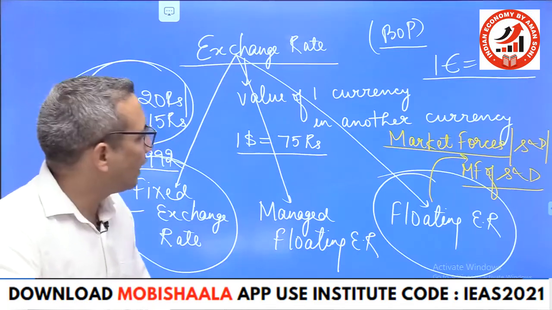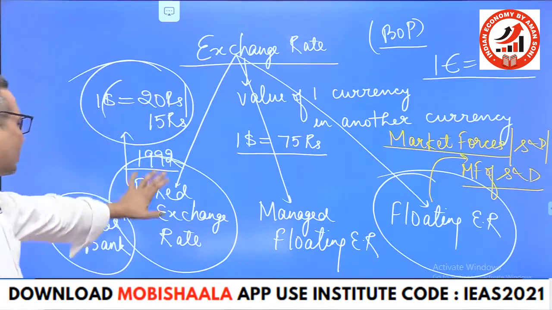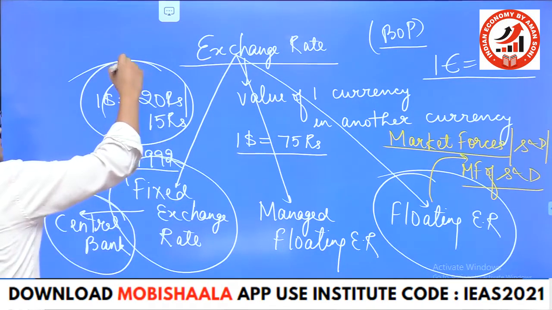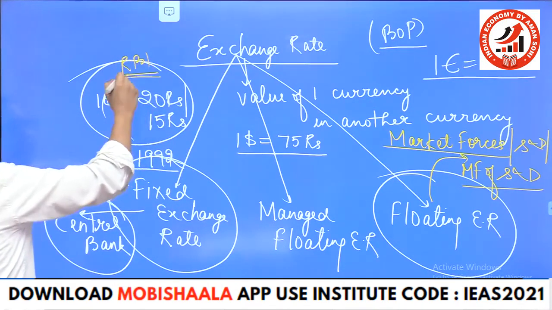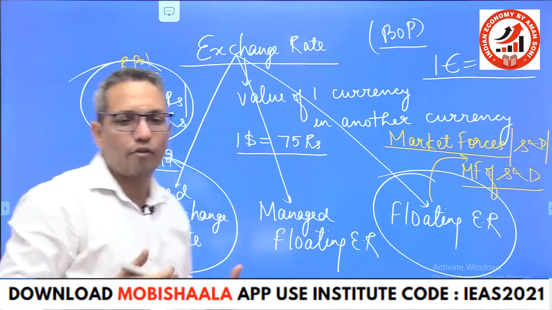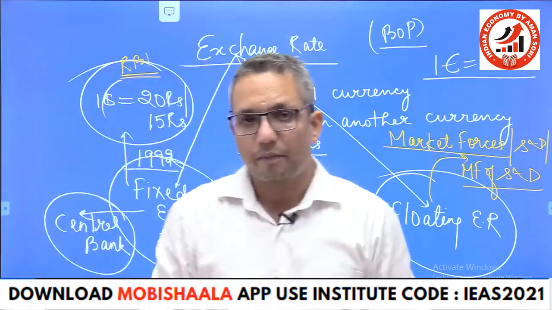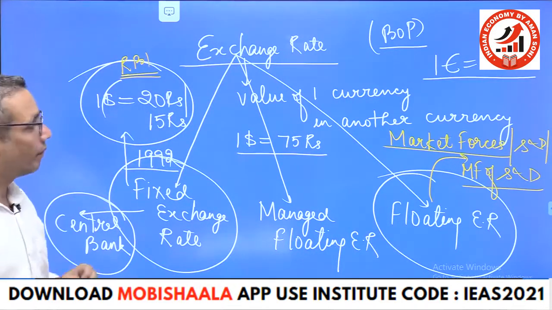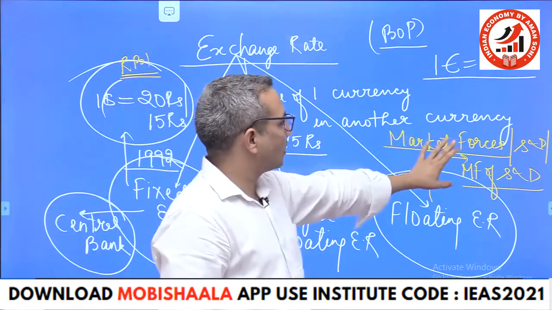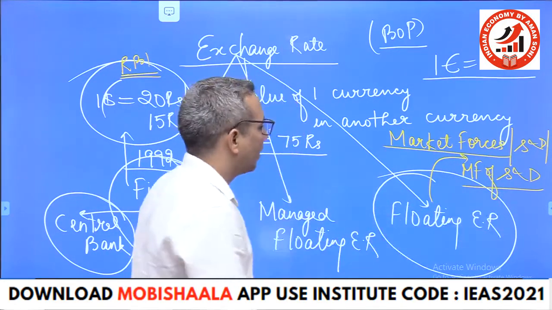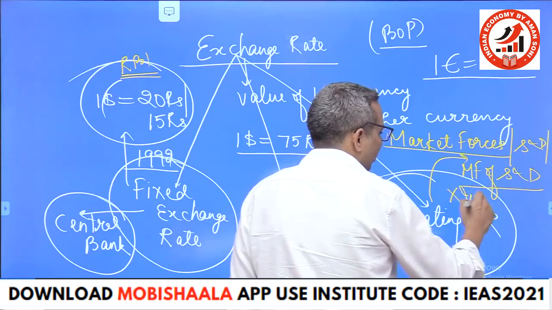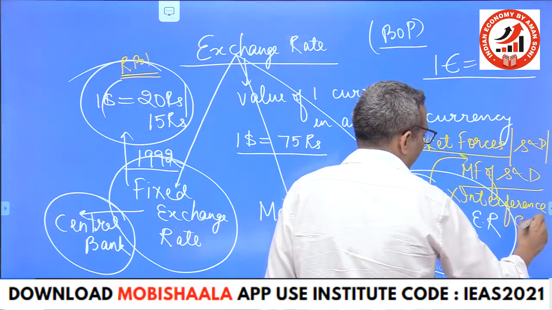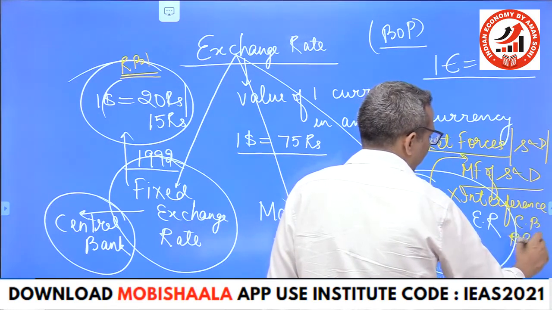In fixed exchange rate, it is a central bank; in India's case, RBI will be deciding what will be the exchange rate. It doesn't matter what the supply and demand of dollars and rupees in the market is. What matters is what is decided by RBI. In floating exchange rate, it is market forces of supply and demand, and there is no interference from the central bank. RBI will not interfere.